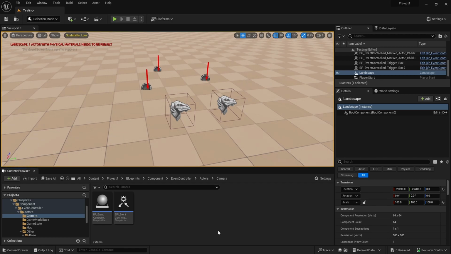But what I wanted to show off was I was working with the Horror Engine, which is a free template on the marketplace. And I really liked their event system, but I didn't like how it was implemented. I wanted it to be more of a controller, like an event controller that you can give components to other actors, where the event system in the horror engine seemed to be more of like a hard-coded system. It didn't seem flexible. I just didn't like how they did it. So I tried to create my own.